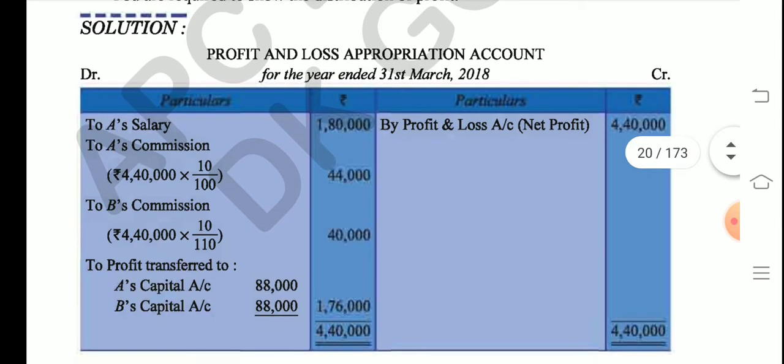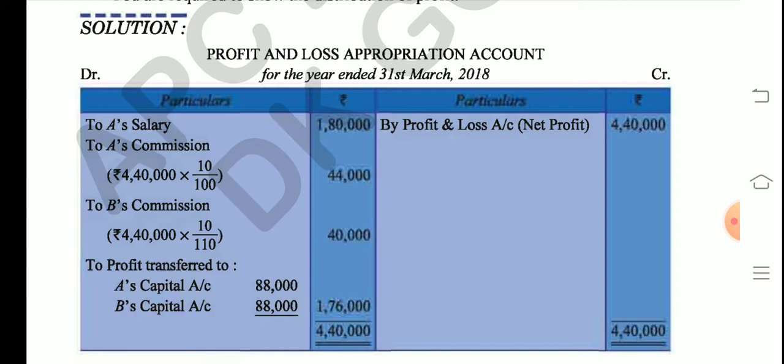Now A's salary would be 1,80,000, because it was 15,000 per month. 15,000 into 12 would be 1,80,000. Now A is to be given commission. How is A given commission? A will be given commission before charging. So that would be 4,40,000 into 10 upon 100. So this would be 44,000.